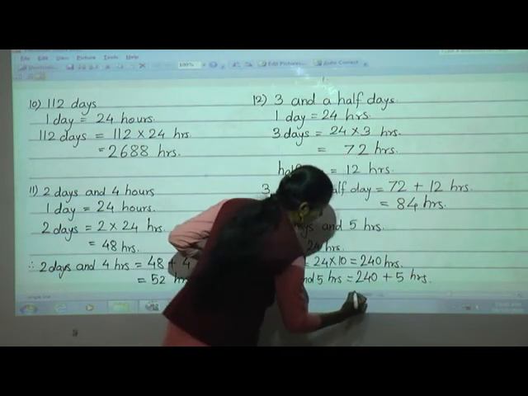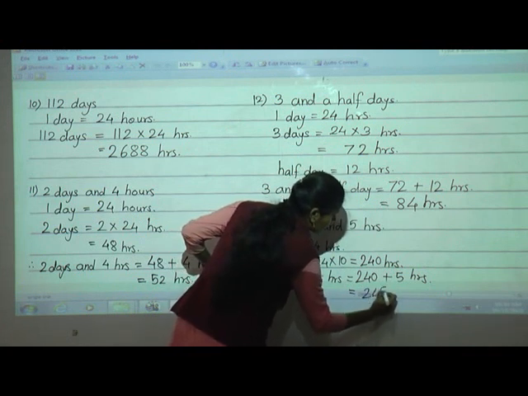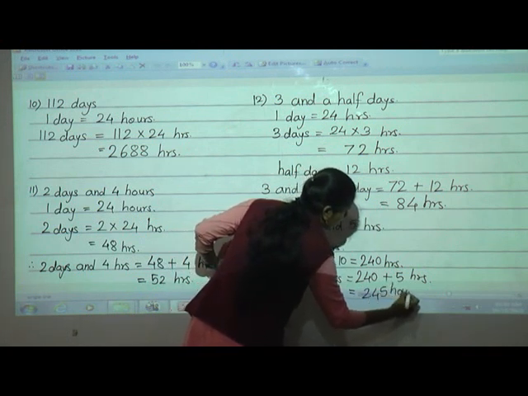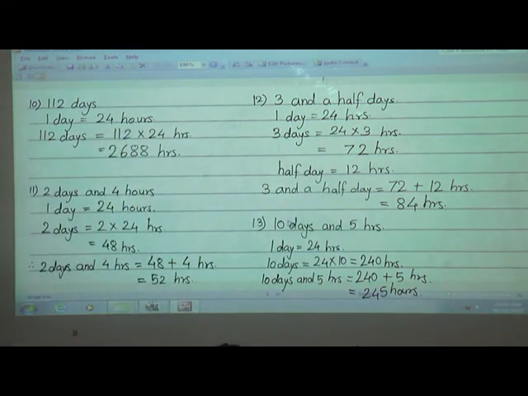Now simple addition we have to do. 240 plus 5, that is 245 hours. Okay. 10 days and 5 hours is equal to 245 hours. Clear how to solve this type of example?